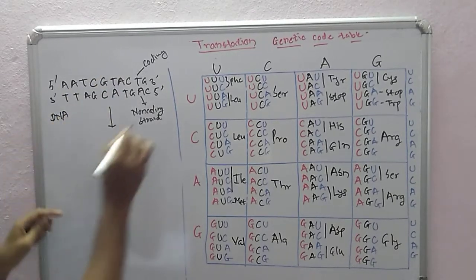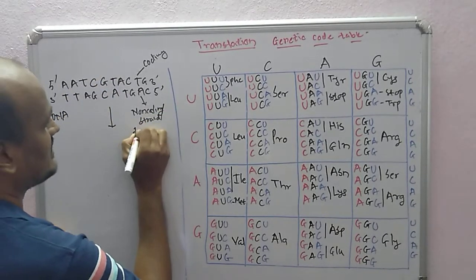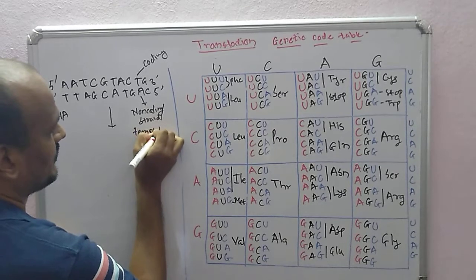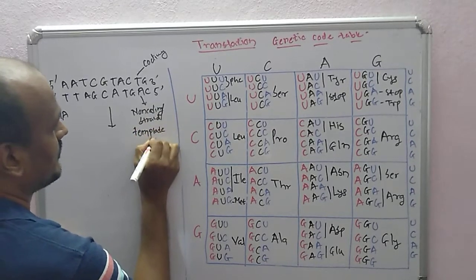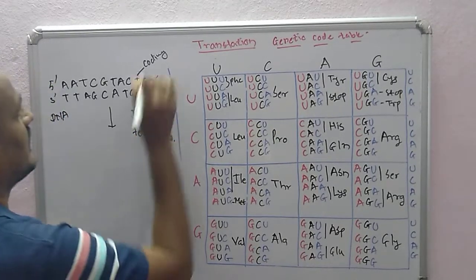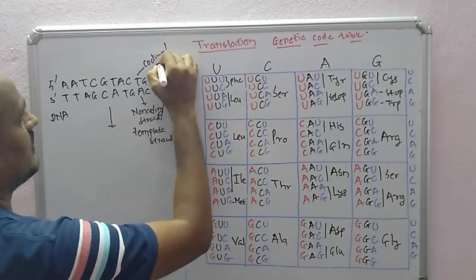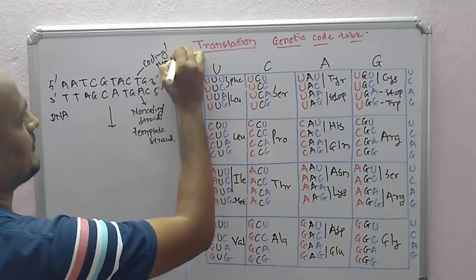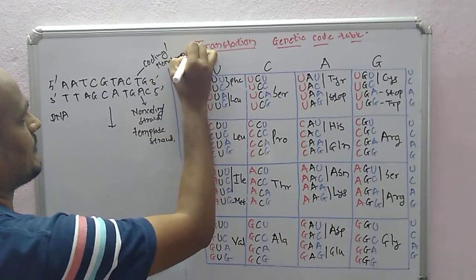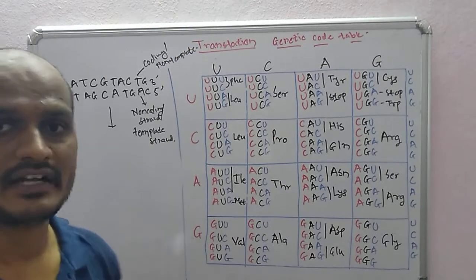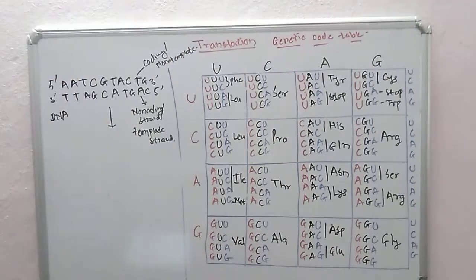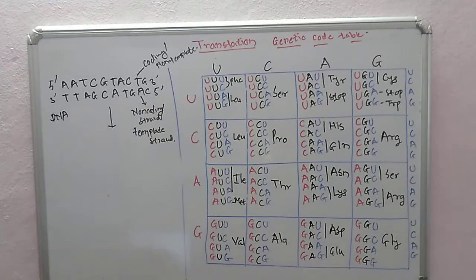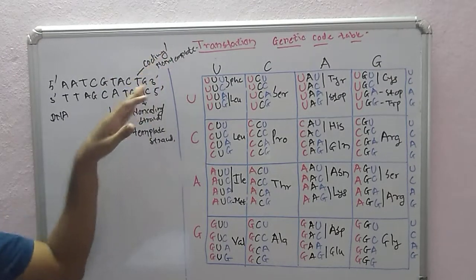The non-coding strand can also be called the template strand, and the coding strand can also be called the non-template strand. So why are these different names given when we are talking about mRNA synthesis in transcription? There is a coding and a non-coding strand.